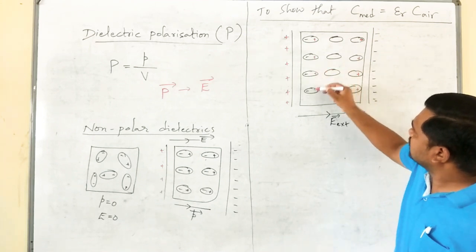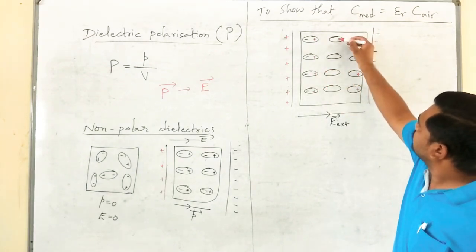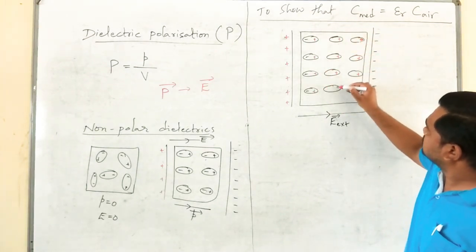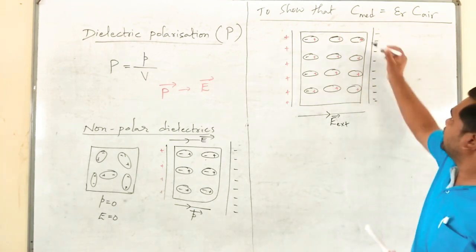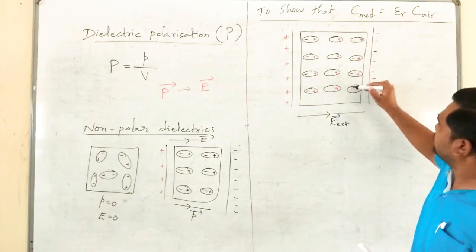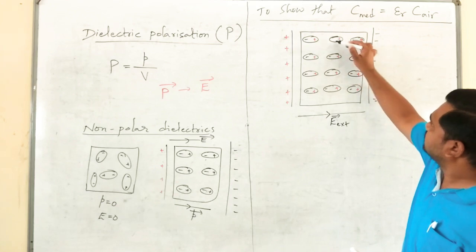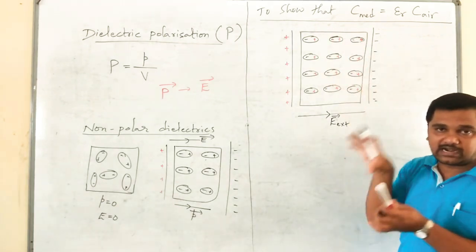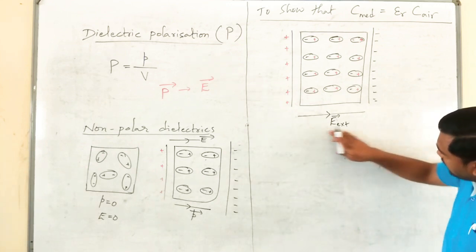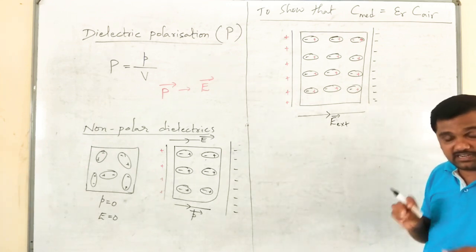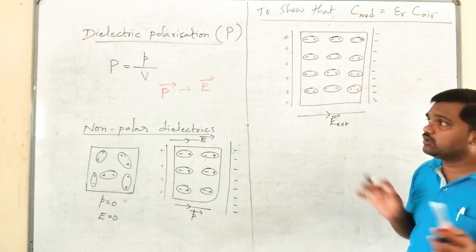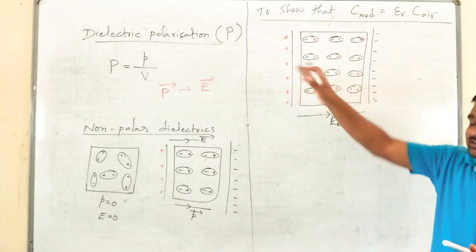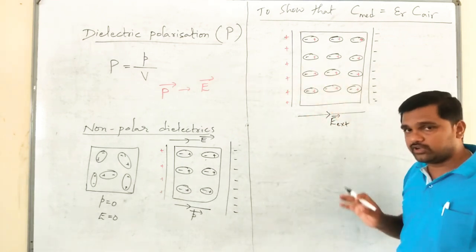Here positive charges come. Here also we can expect positive charges, and the remaining space will be filled with negative charges. They arrange themselves like this, and the development of electric dipole moment will be along this direction only, isn't it? But here now I won't speak about electric dipole moment because you know it already.